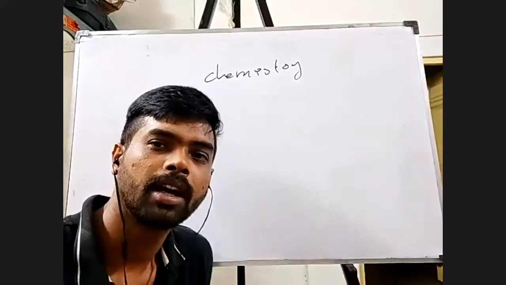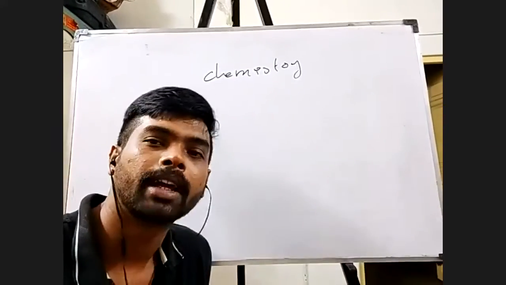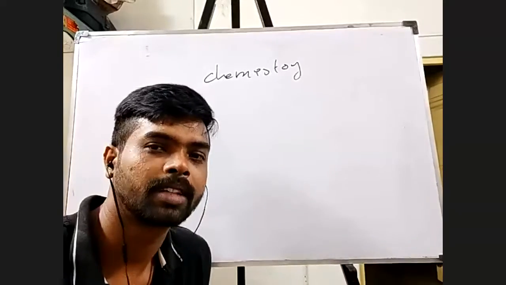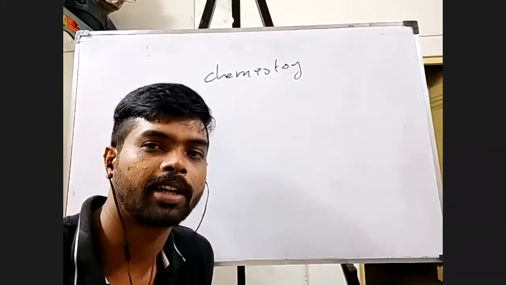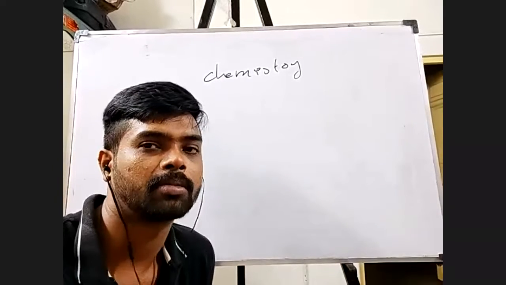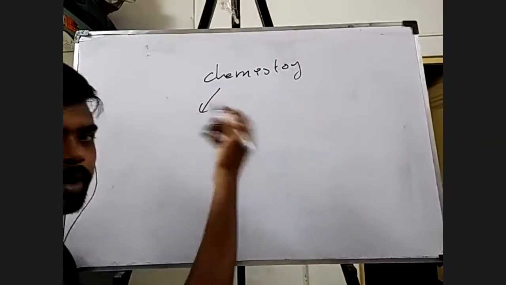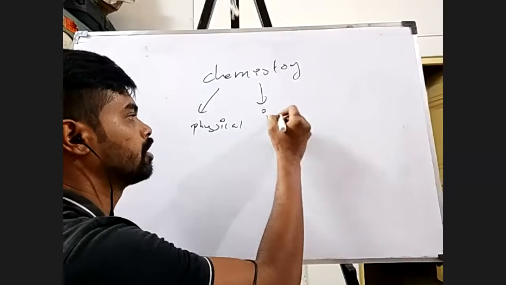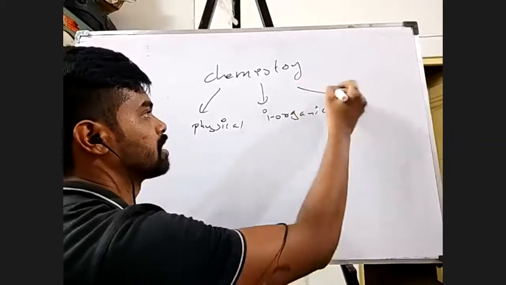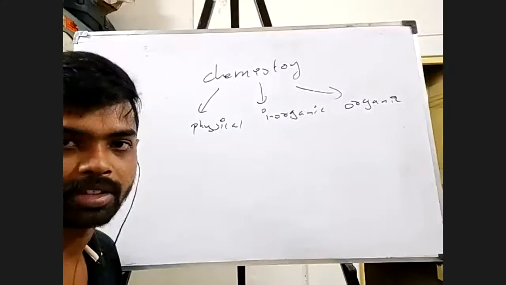In 11th and 12th, I'll be able to segregate my chemistry chapters into three types, right? One is what is called physical chemistry. I have something called organic chemistry, and I have something called inorganic chemistry. So in 11th or in 12th, both, I have physical chemistry, inorganic chemistry and organic chemistry.